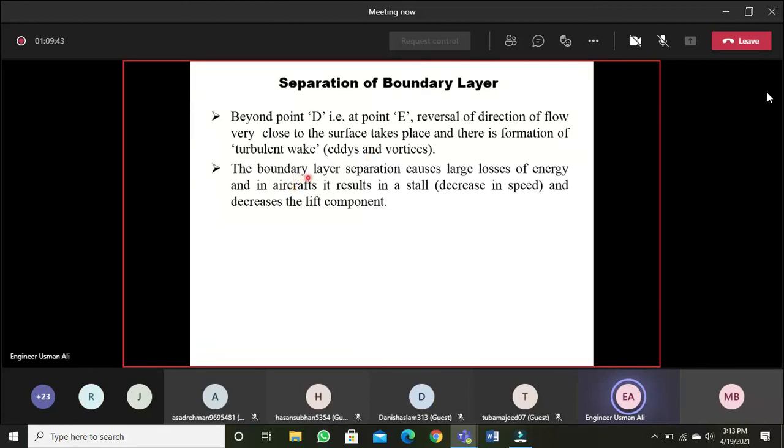This is undesirable. Boundary layer separation causes large losses of energy, and in an aircraft it results in a stall, that is, a decrease in speed and a decrease in the lift component. So therefore it is avoided so that this does not happen. So this is all about the theory relating to this topic.